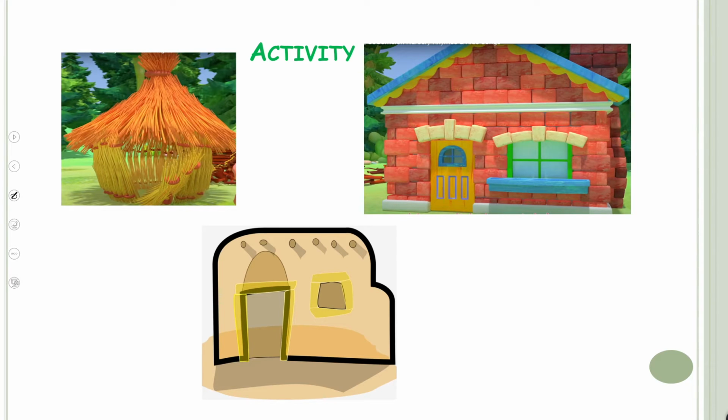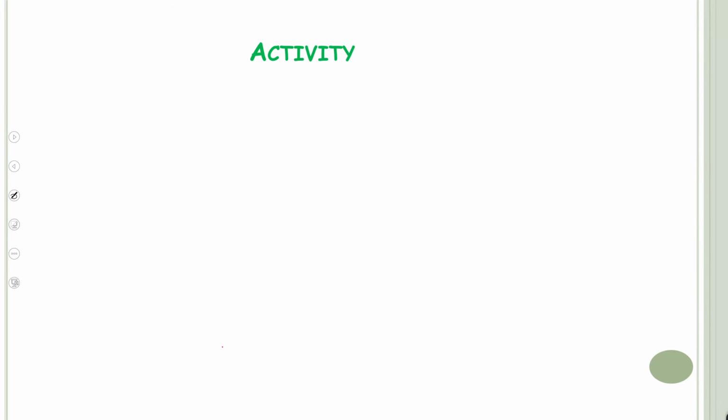Can you see the mud house? Yes, this is the mud house. And the third goat made a house made up of cement and bricks. It was called a bungalow. So they made 3 houses: hut, mud house, and bungalow. And they were very happy. So one day, what happened?